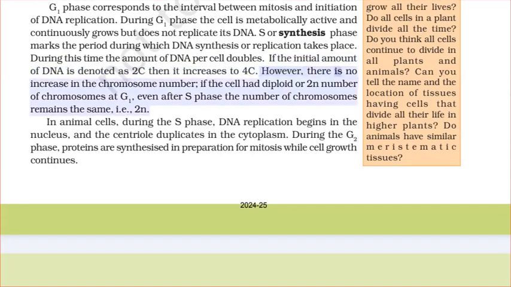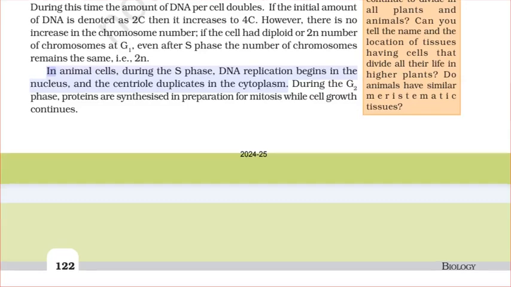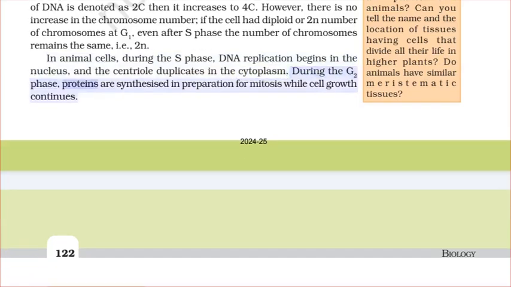However, there is no increase in the chromosome number. If the cell had diploid or 2n number of chromosomes at G1, even after S phase, the number of chromosomes remains the same, i.e., 2n. In animal cells, during the S phase, DNA replication begins in the nucleus, and the centriole duplicates in the cytoplasm. During the G2 phase, proteins are synthesized in preparation for mitosis while cell growth continues.